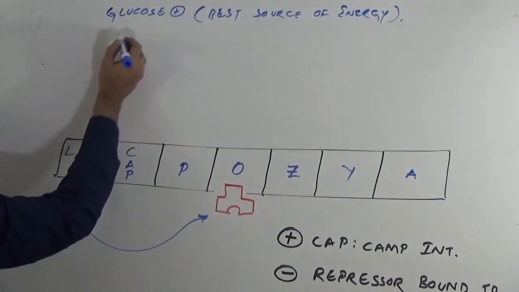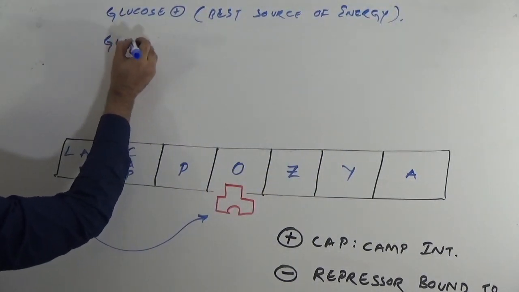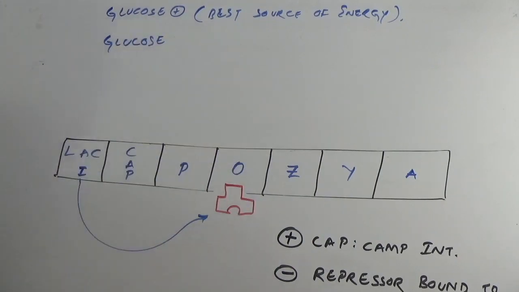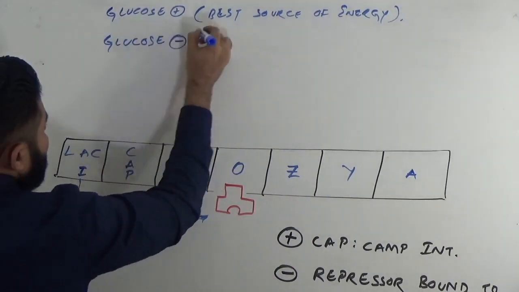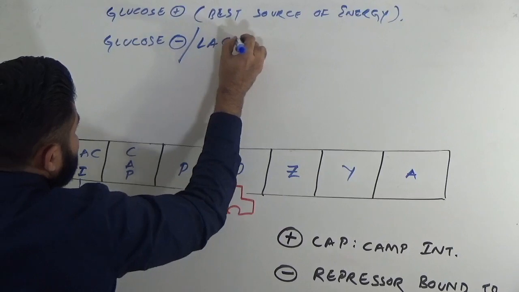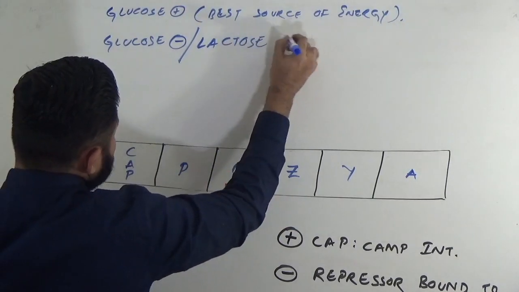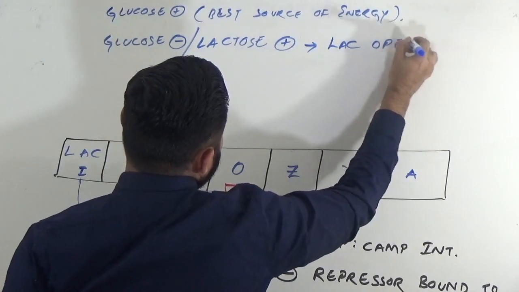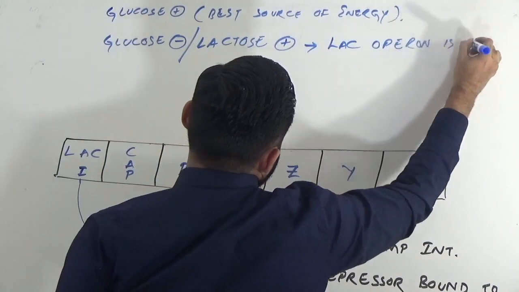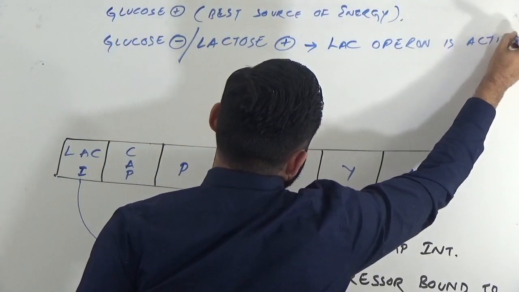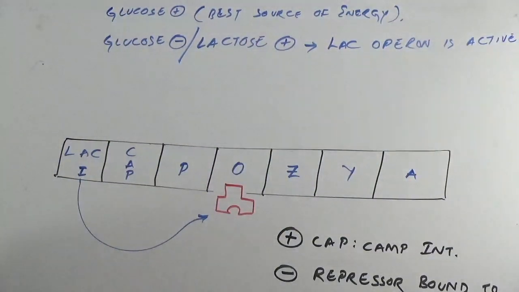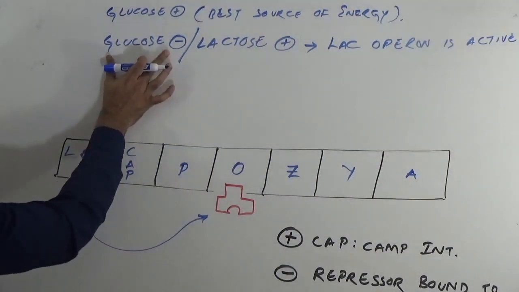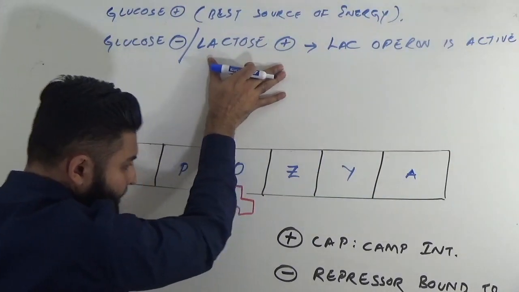Whereas if glucose is absent and lactose is present, then the Lac Operon is active. So the Lac Operon is active in this state. Keep in mind: no glucose, and lactose must be present.